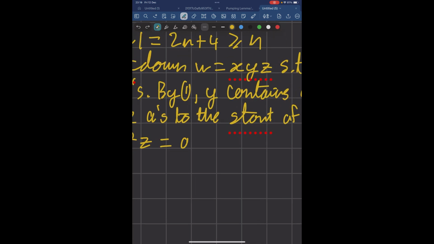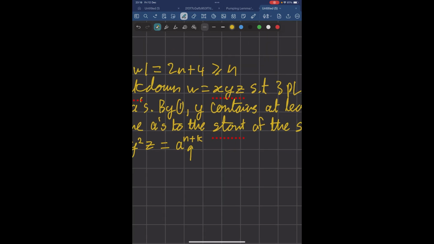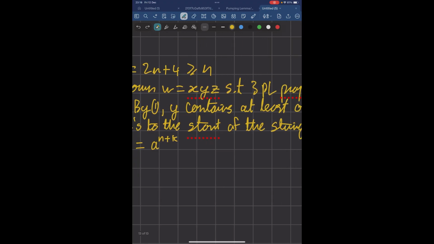So it will be a to the n plus k because we've added k A's to the start since y contains that many A's.